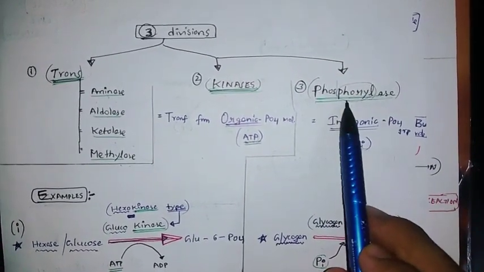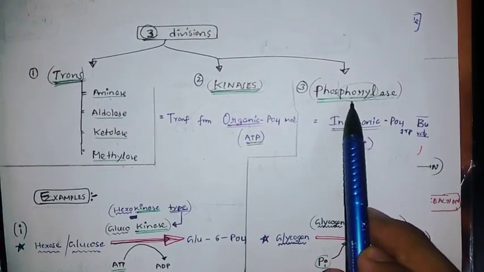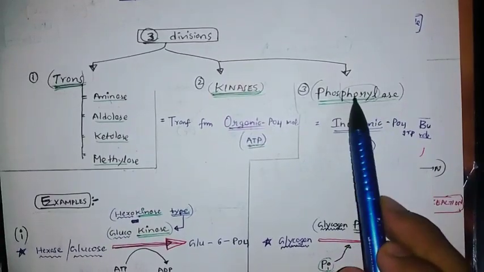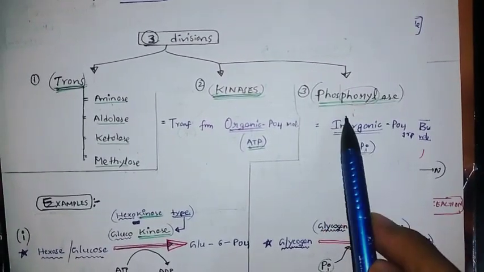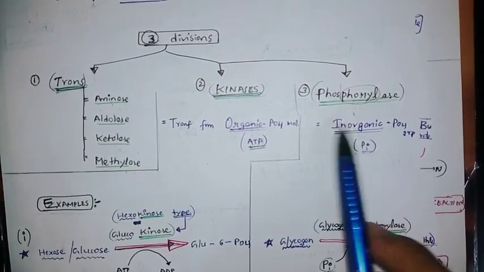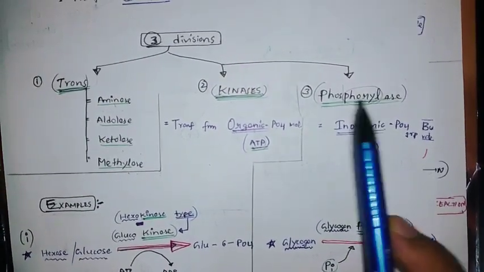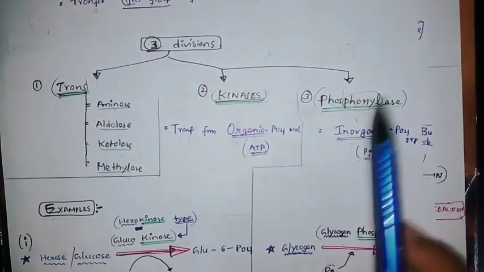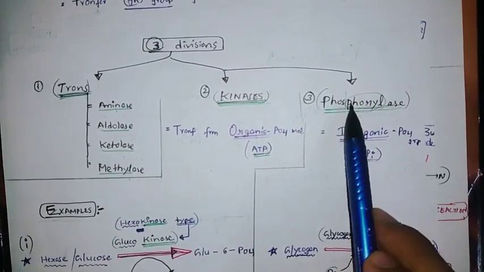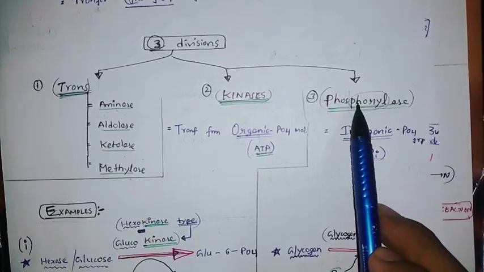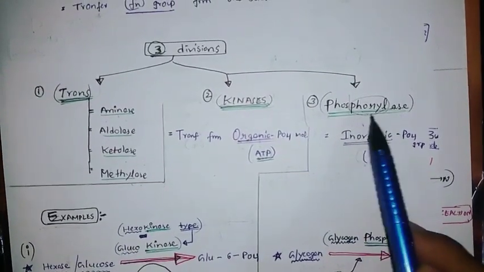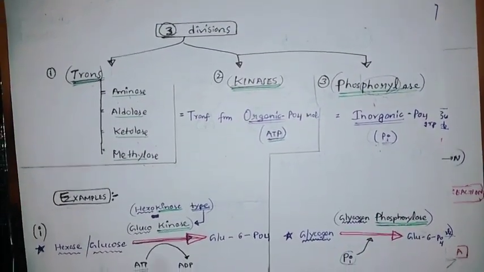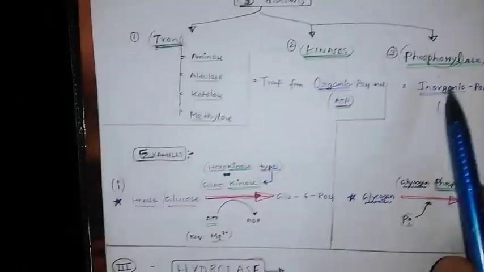Be careful, because another enzyme is also there, phosphatase. Phosphatase comes under hydrolase, and we will discuss it later. What is meant by hydrolase? I already told you, hydrolase means breaking of covalent bonds by adding water. So you can remember that in phosphatase, "ase" means breaking. In phosphorylase, "phoryl" means transfer, so it is a transferase. You can remember it like this, a small mnemonic. This is inorganic phosphate. I will discuss phosphatase and hydrolase again.